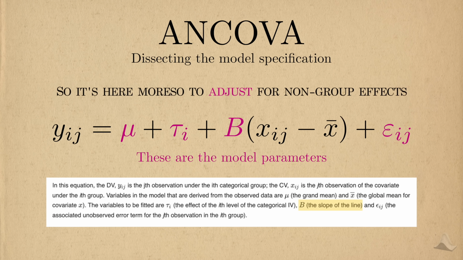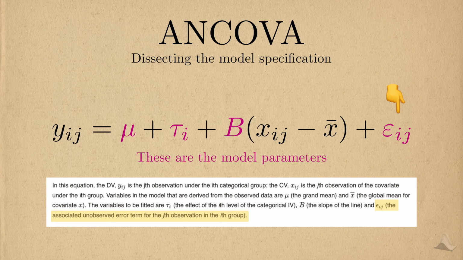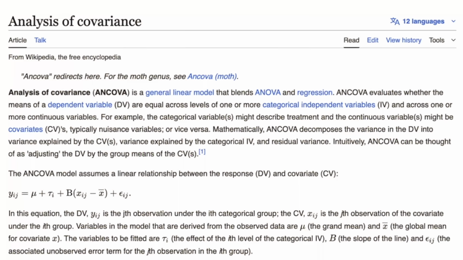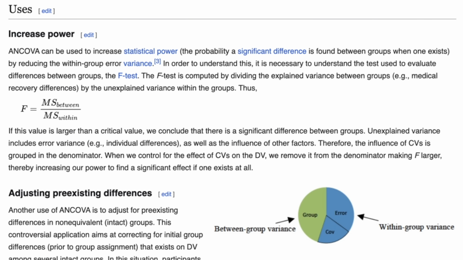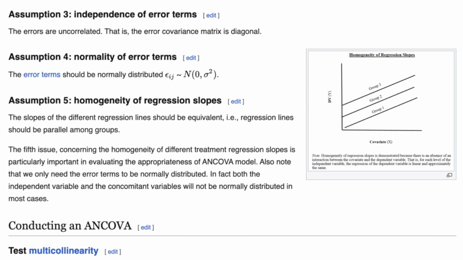The B here is more so to adjust for the effect of these continuous variables. And this epsilon term just seems like an error term, similar to other regression models. I got what I needed for this step, but it doesn't hurt to scan the rest of the article. There's this pie chart here, which is a mortal sin against visualization. No, there's a nice plot here.